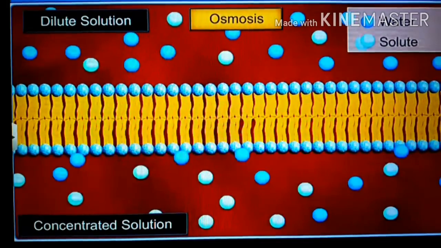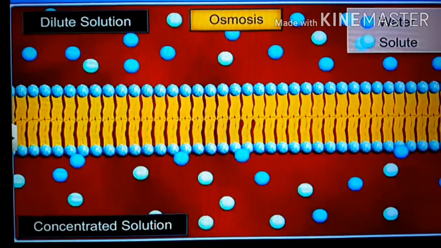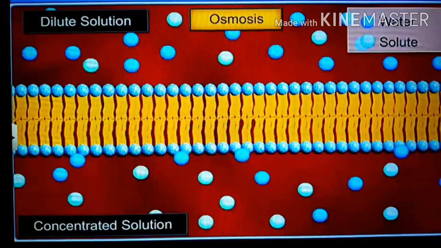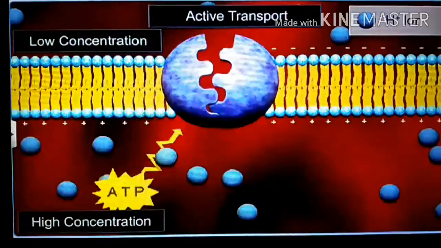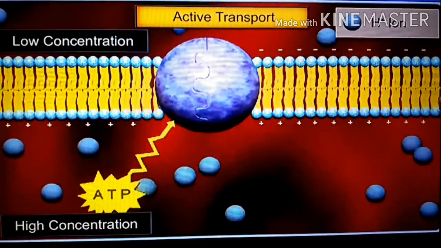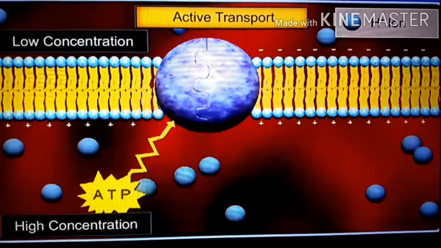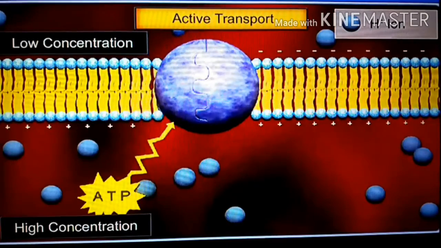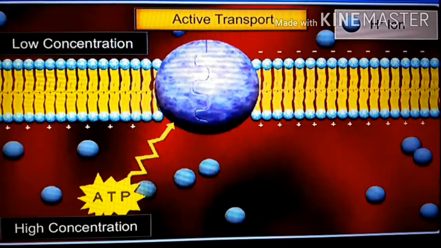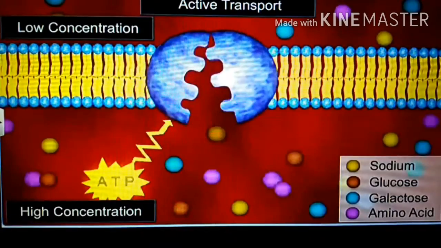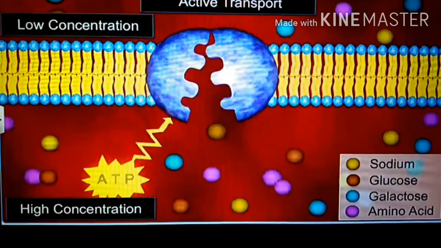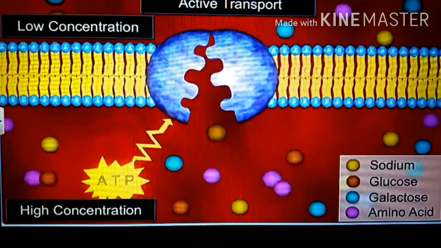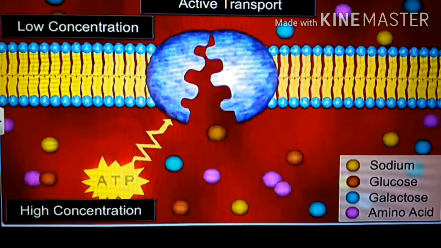On the other hand, water is transported through osmosis from dilute to concentrated medium. Absorption also takes place from lower concentration to higher concentration through active transport. But active transport requires energy in the form of ATP. Molecules or electrolytes like sodium, glucose, galactose, and amino acids are transported actively.